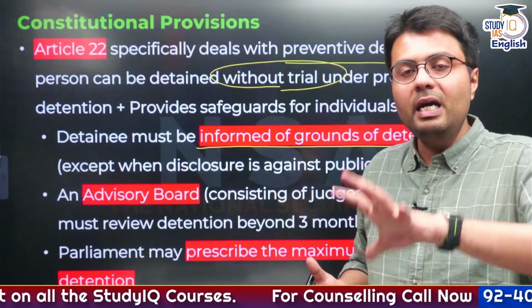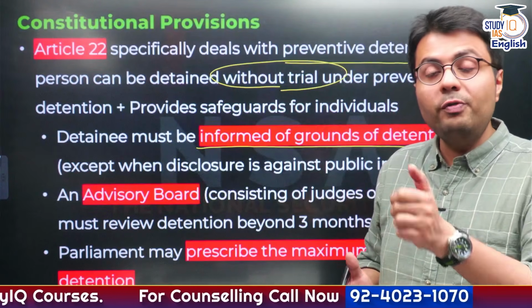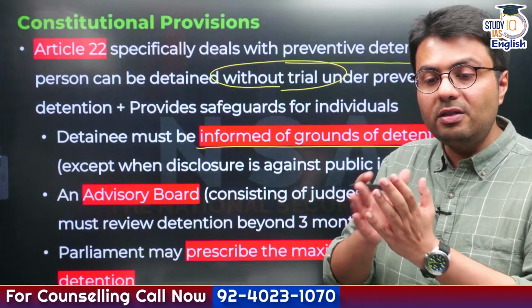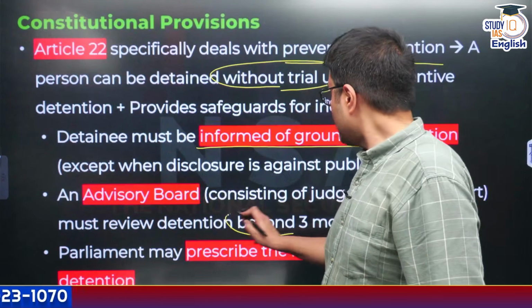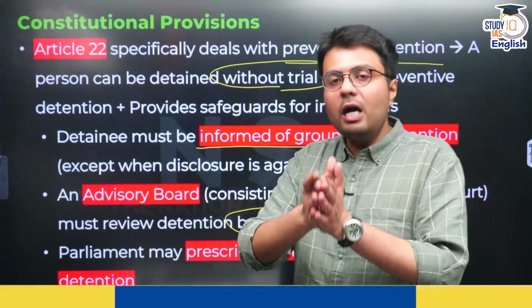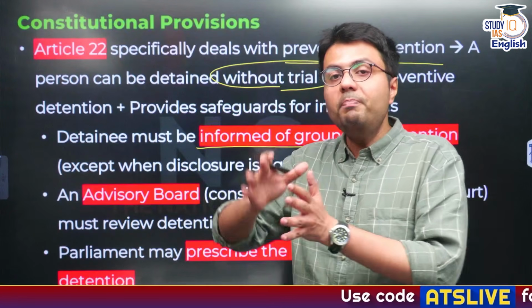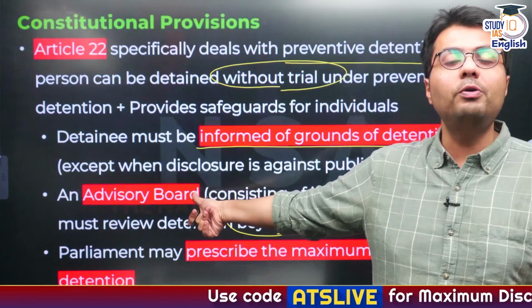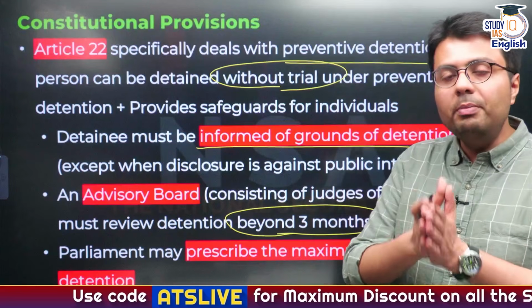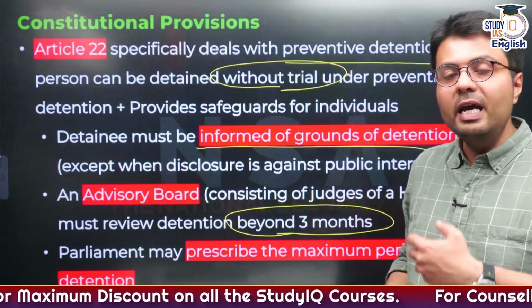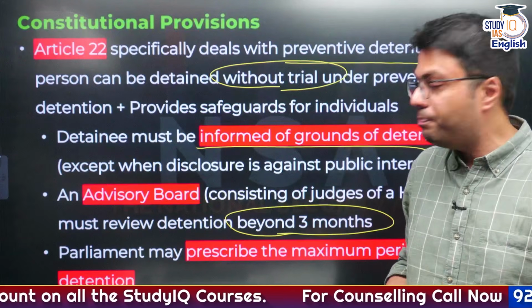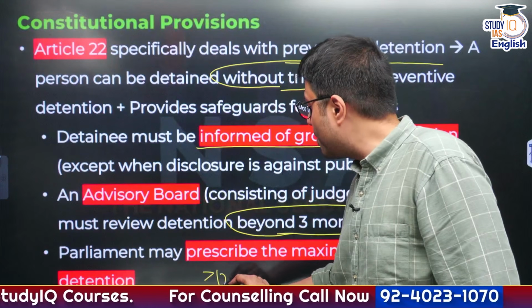Second is that you can't hold these people indefinitely. There needs to be a setup of advisory board, which also includes judges of the High Court, and this advisory board would review the detention at max in 3 weeks time, and you can't hold these people under detention beyond 3 months without the explicit approval of such advisory board. Similarly, Parliament by law may prescribe certain conditions in which the maximum detention of the people can exceed 12 months, right?